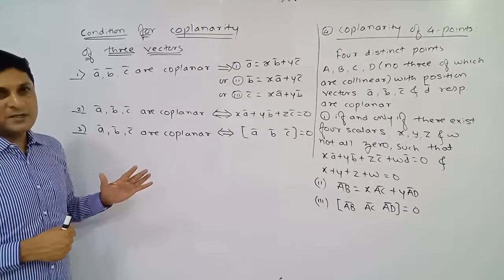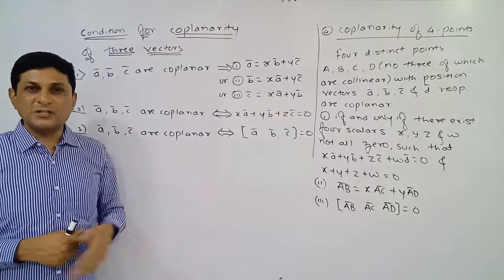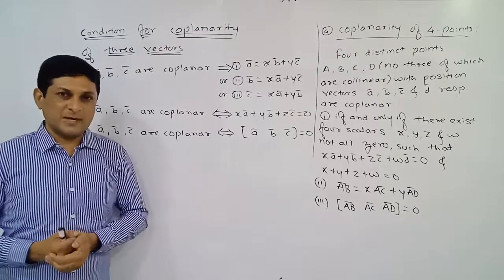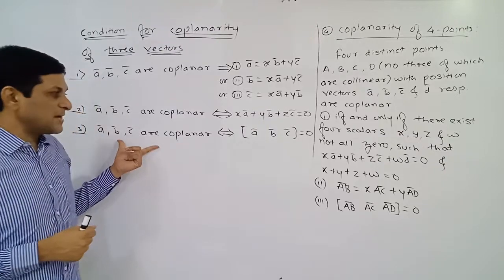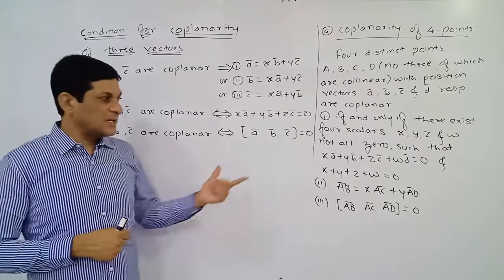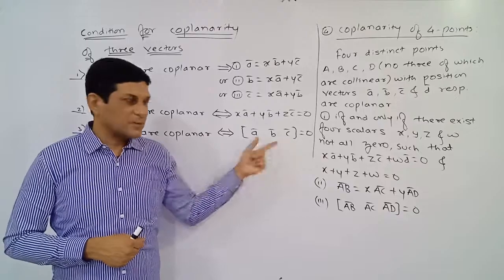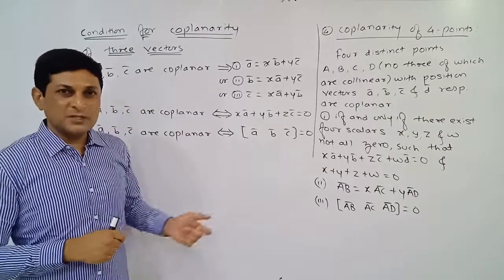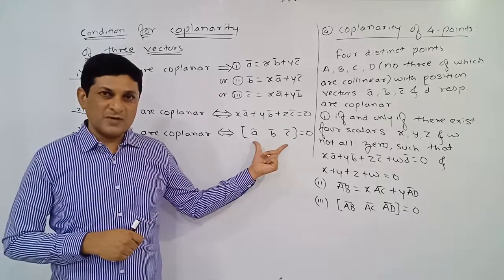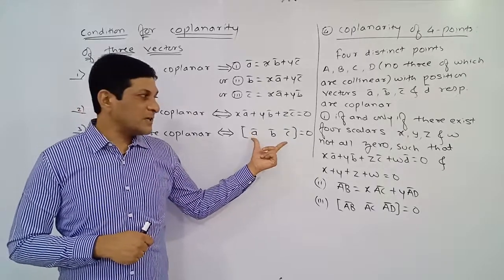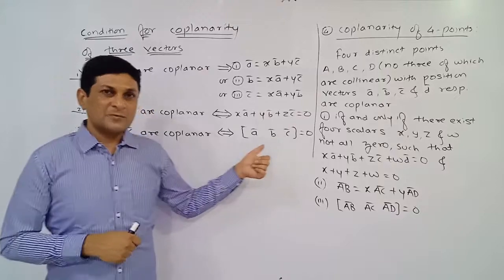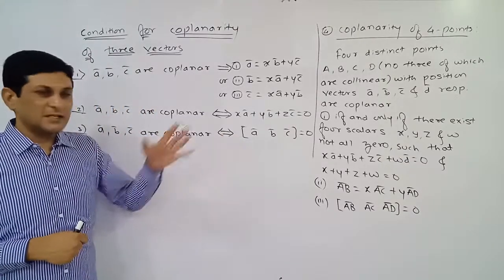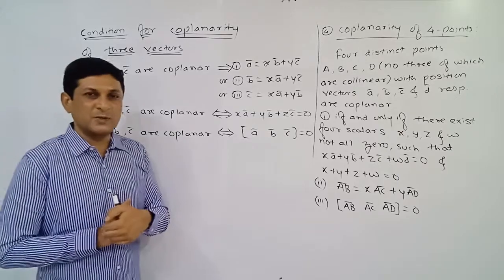Now the very important condition, and the very easy condition to show that vectors are coplanar, we are going to study in scalar triple product. If a bar, b bar, c bar are three coplanar vectors, the value of the scalar triple product, which can be denoted by this notation and read as box product of a bar, b bar, c bar, is zero. Means if the box product of three vectors is 0, we can say that the three vectors are coplanar.